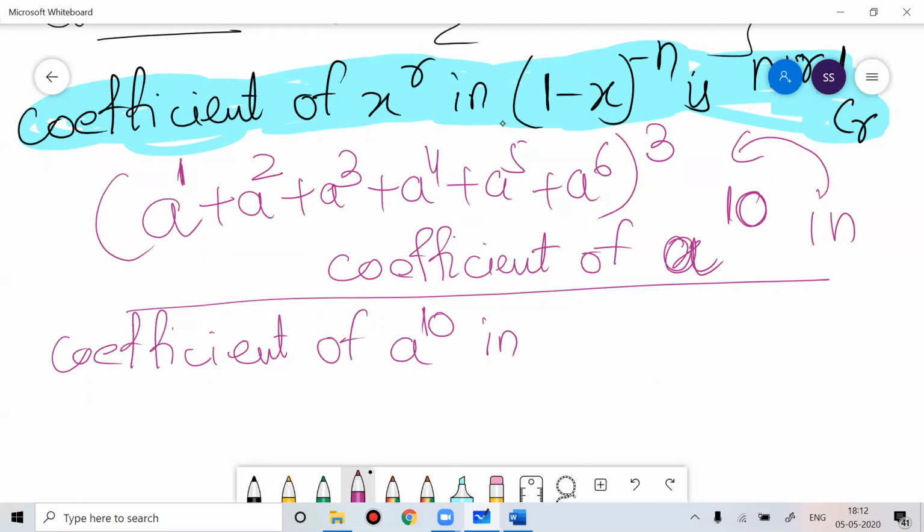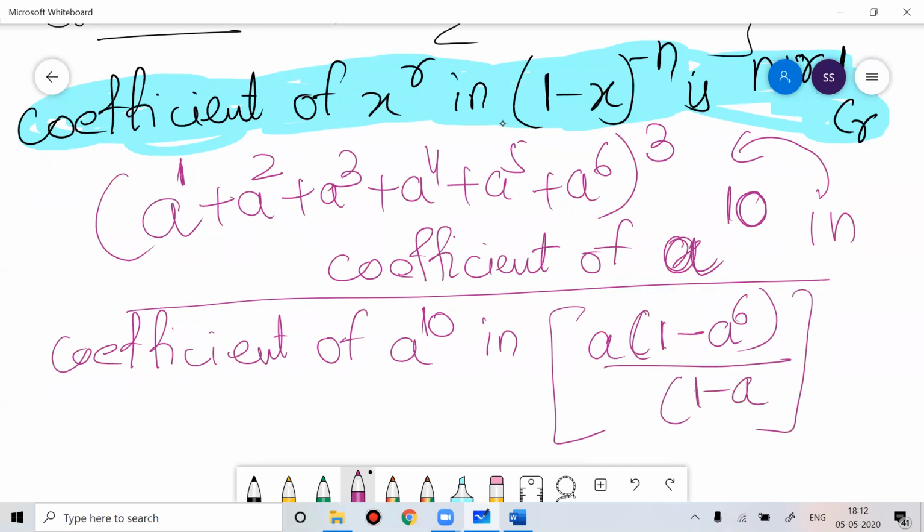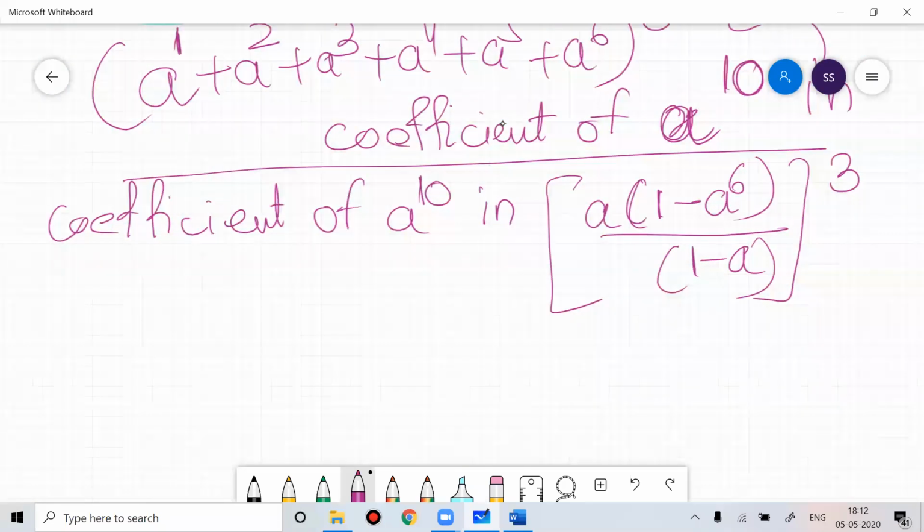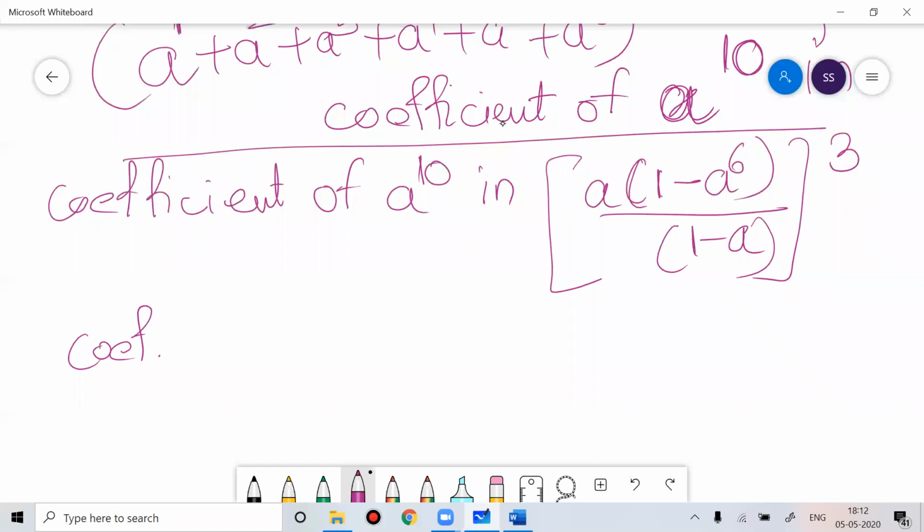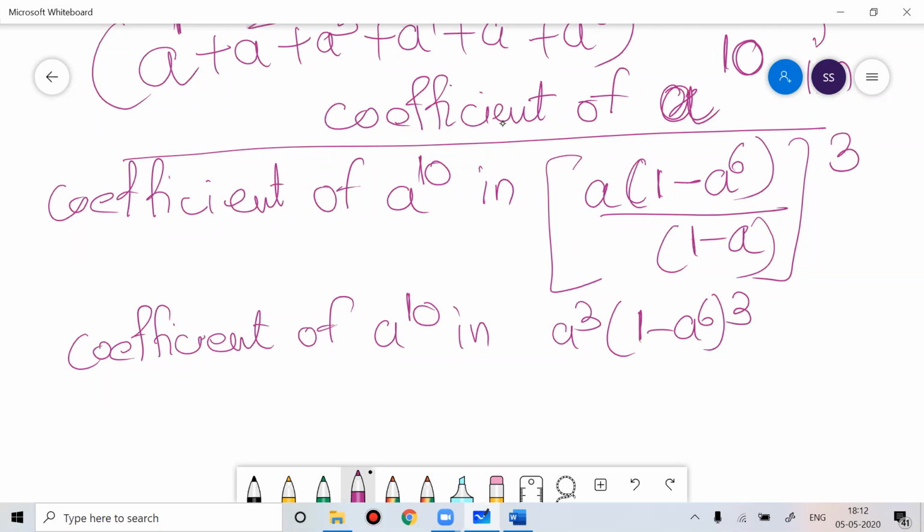If you work on the GP formula, a into (1 minus r to the power n) by (1 minus r), this is a into (1 minus a to the power 6) by (1 minus a). So you just need to find the coefficient of a to the power 10 in this. Now you can go further. Write this as a cube, (1 minus a to the power 6) to the power 3, into (1 minus a) to the power minus 3.